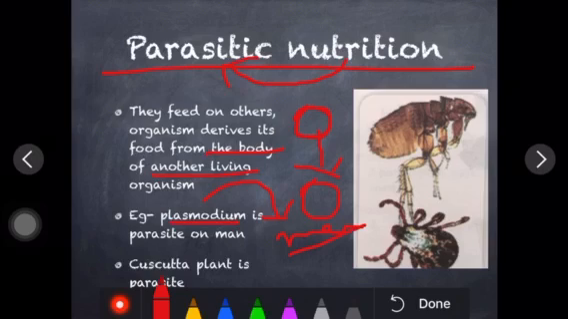Next example is the Cuscuta plant. When it comes to plants, you might think that a plant has the photosynthesis process, so it can prepare its own food. But different types of plants are there which lack chlorophyll, so they depend upon another plant. They feed their daily basic needs from another plant. One such example is the Cuscuta plant.